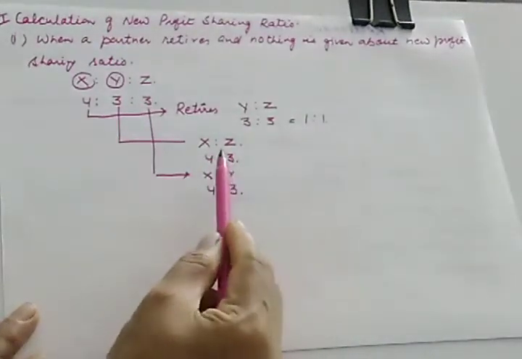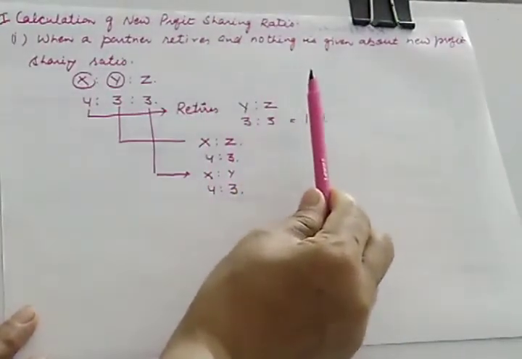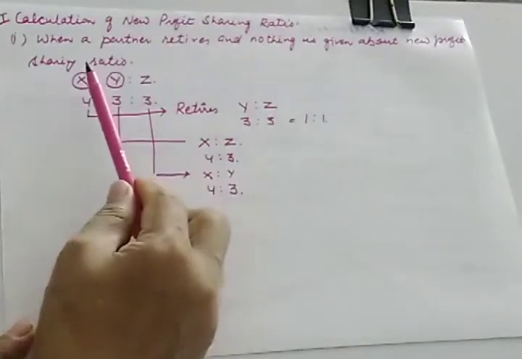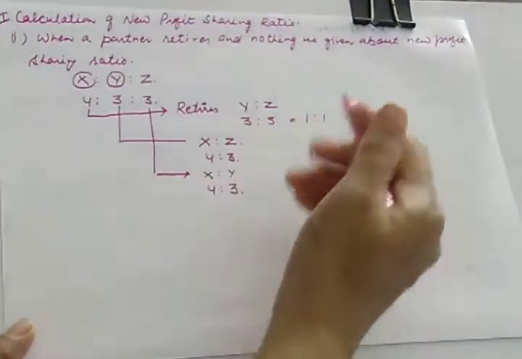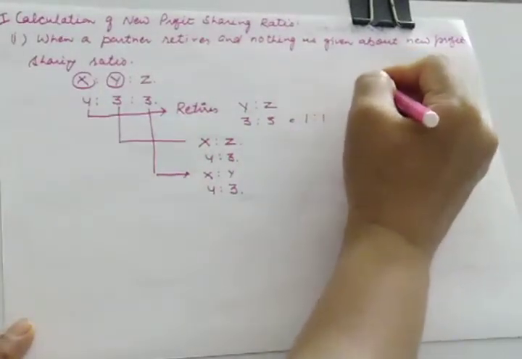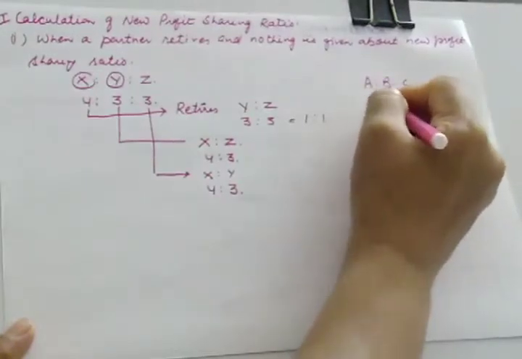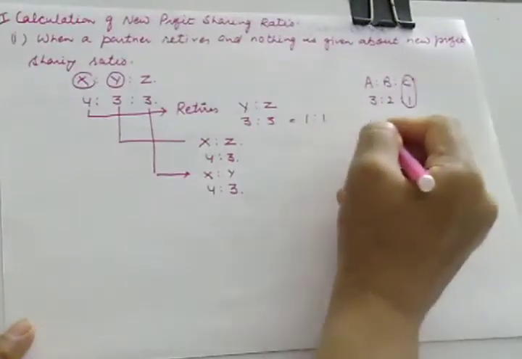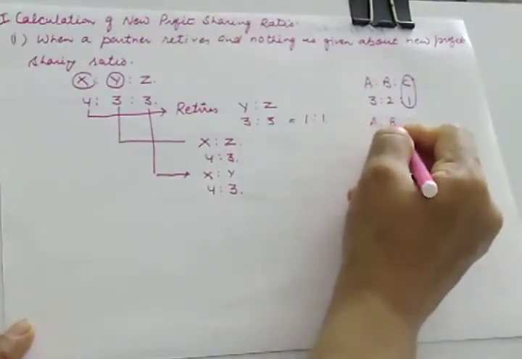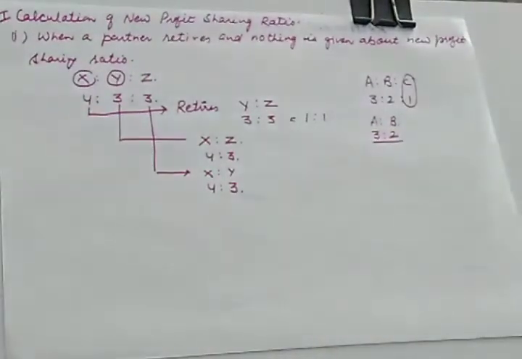This is how we calculate new profit sharing ratio whenever the question is silent or nothing is given about the new profit sharing ratio. Let us take one more example. Suppose A, B, C are three partners sharing profits in the ratio of 3:2:1, and if C retires, then the new profit sharing ratio will be, simply remove C, it will be 3:2. Now let us move to the next case, case 2.